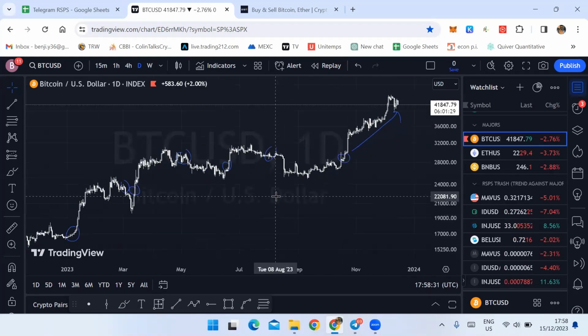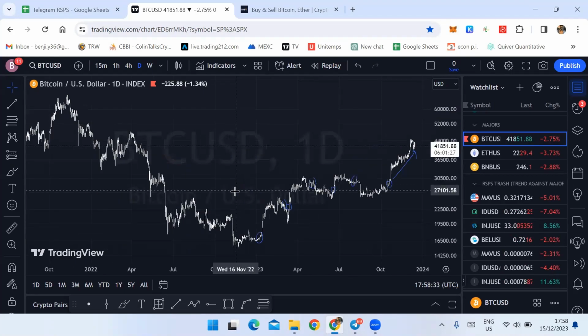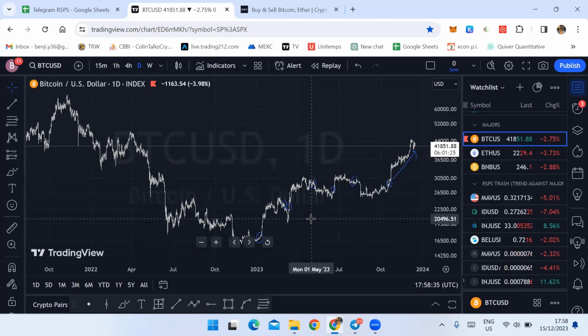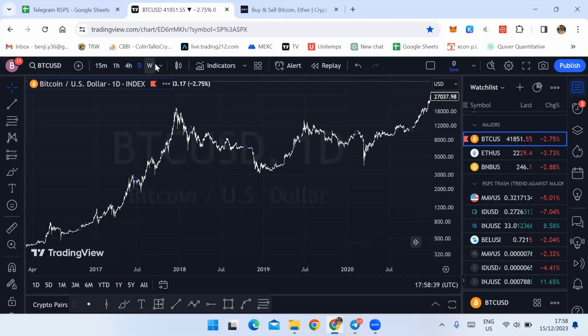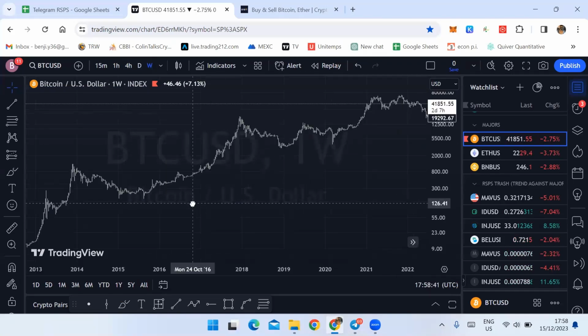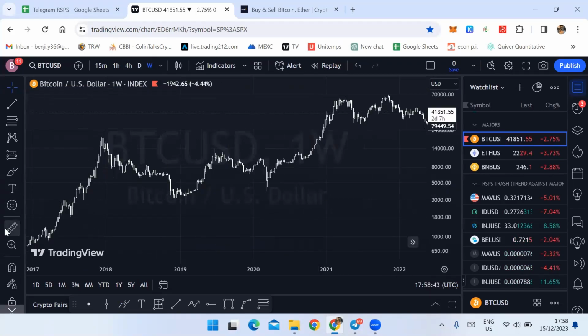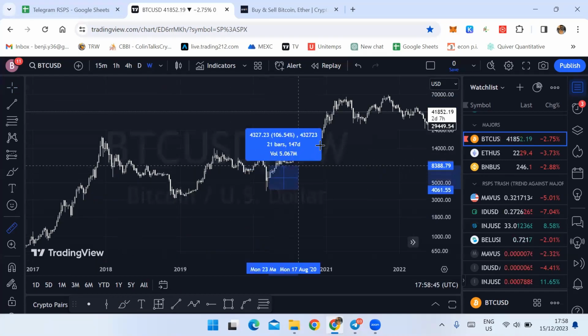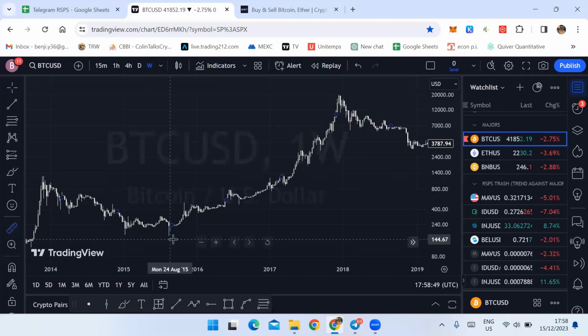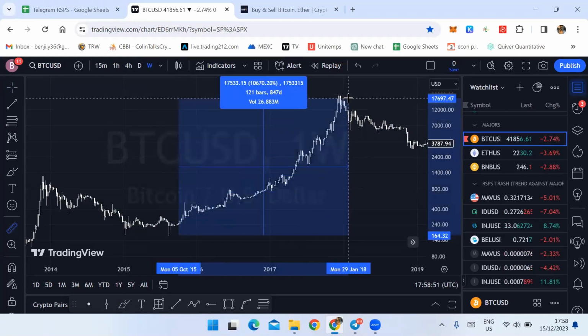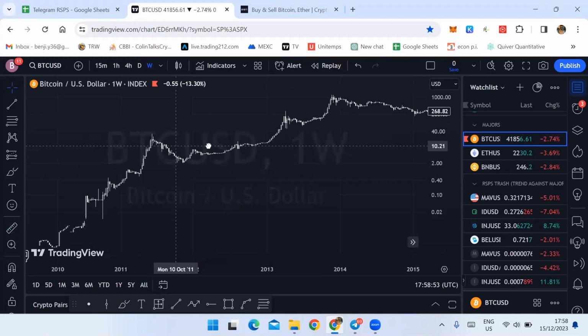Of course, with every cycle, Bitcoin tends to get worse and worse performance because there's more people entering the market, right? So here from the bottom to the top, it's maybe 1200%. From the bottom here to the top, it was 10,000%, and so on and so forth.